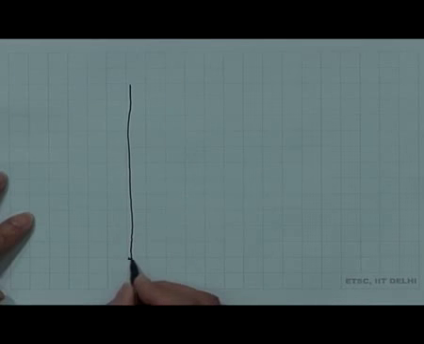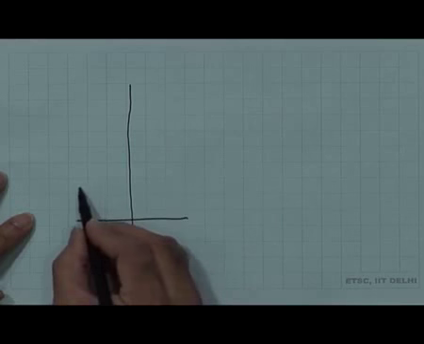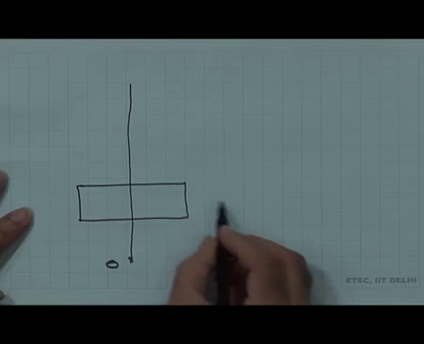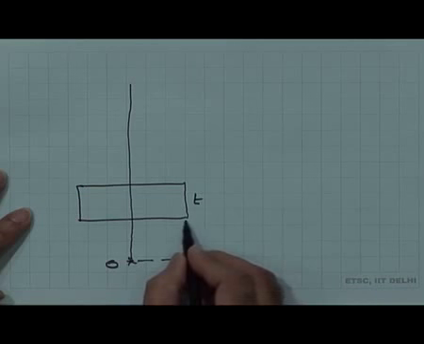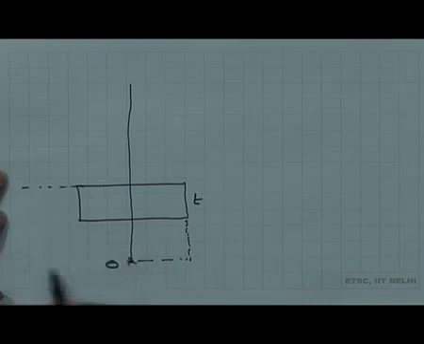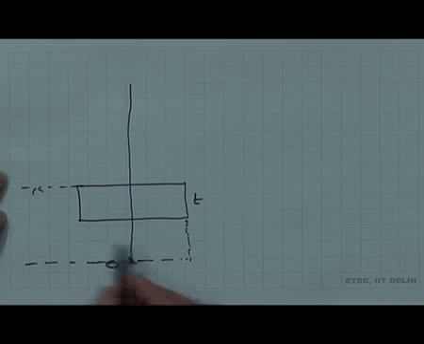The object is here, O. We have introduced a glass block here of certain thickness. So, let us say this is T. This was the original position. Let this distance be L, because I am interested only in determining the shift.